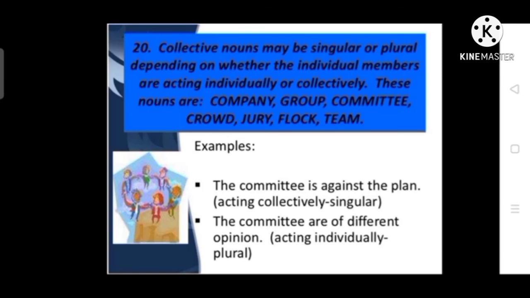So when these words are used to show individual participation or as a whole participation, in both the cases they will carry different verbs.